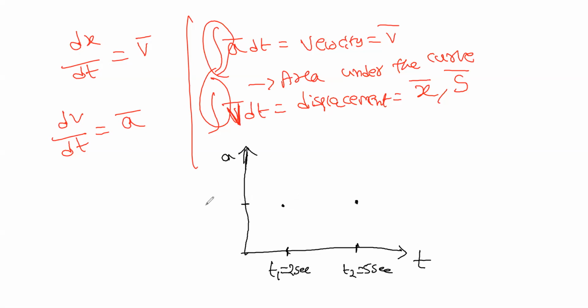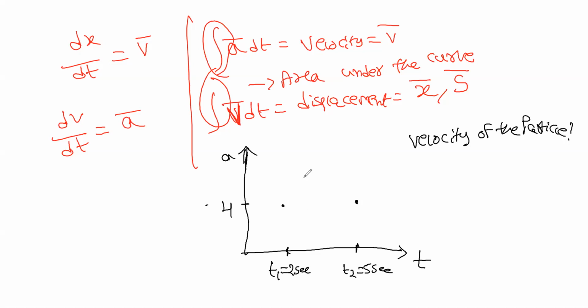This point is acceleration 4. Now they are asking, what is the velocity of the particle?